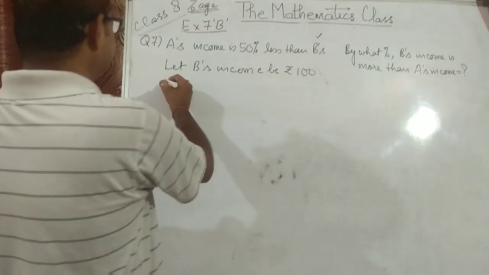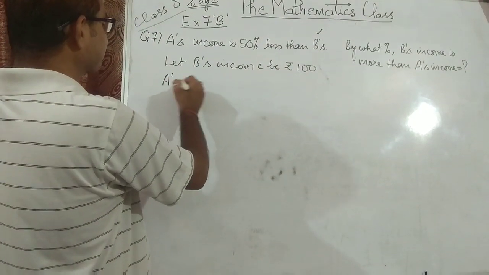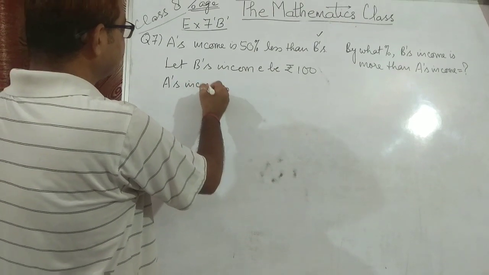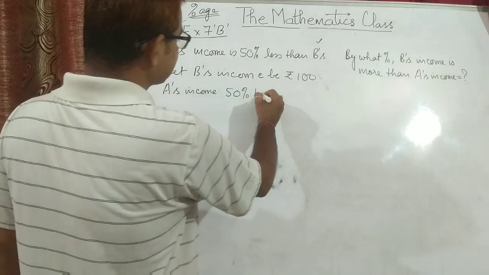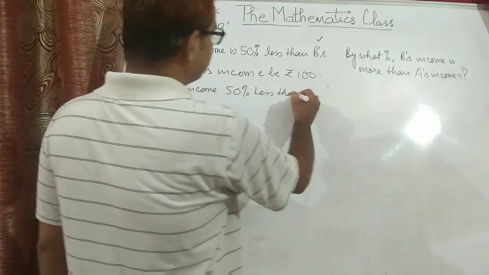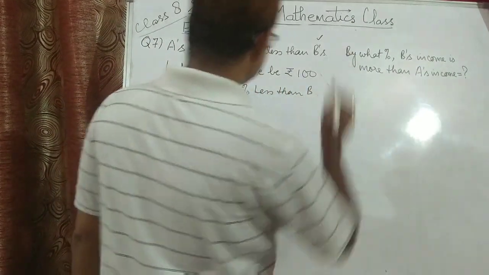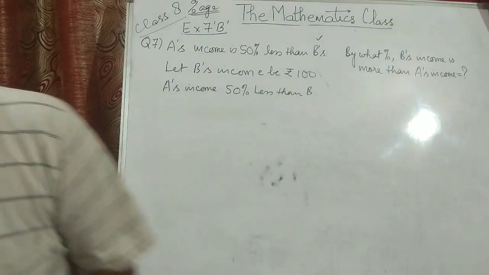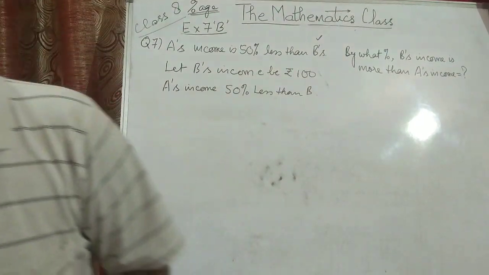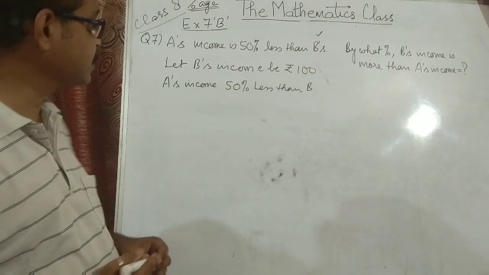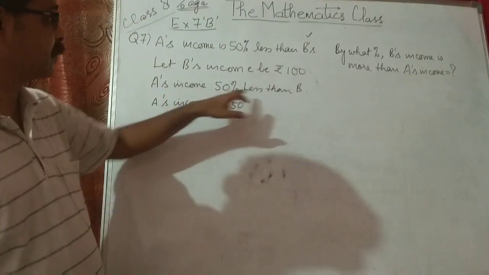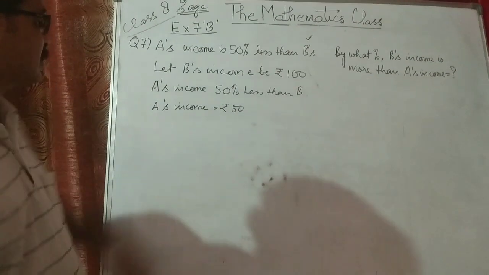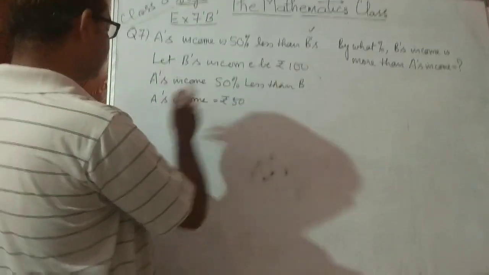A's income is 50% less than B's, which means A's income is rupees 50.